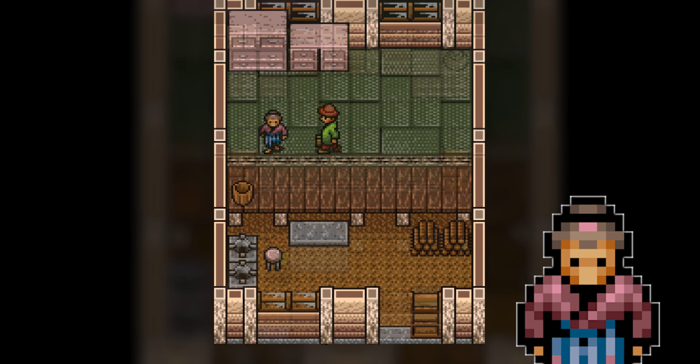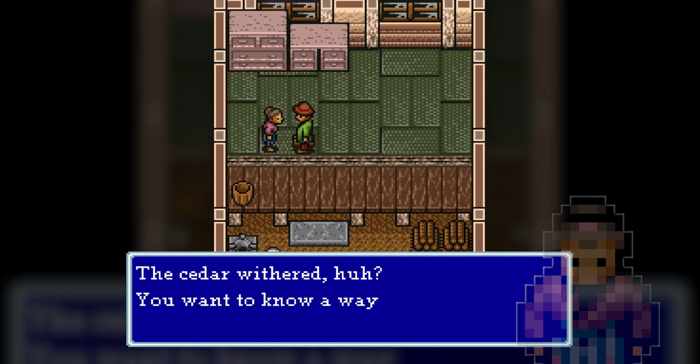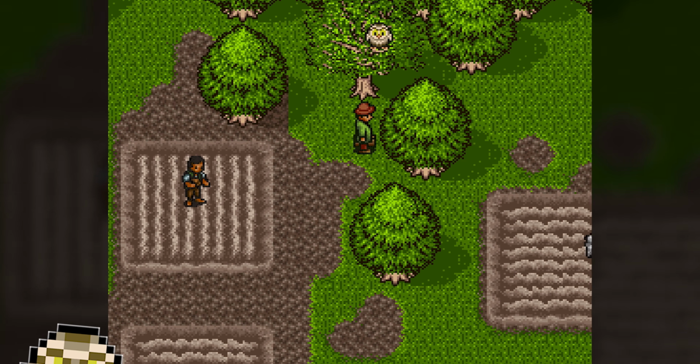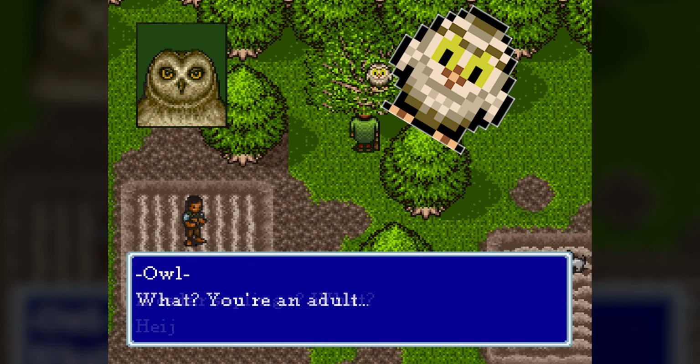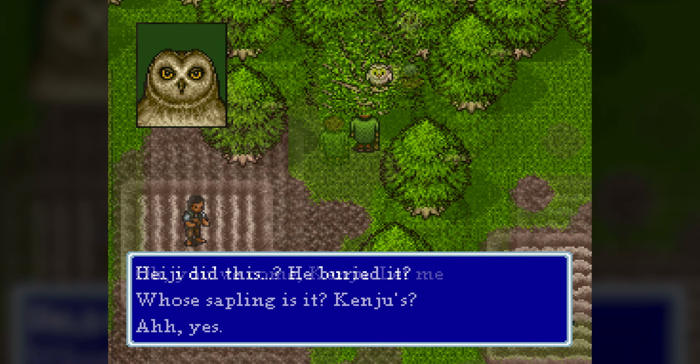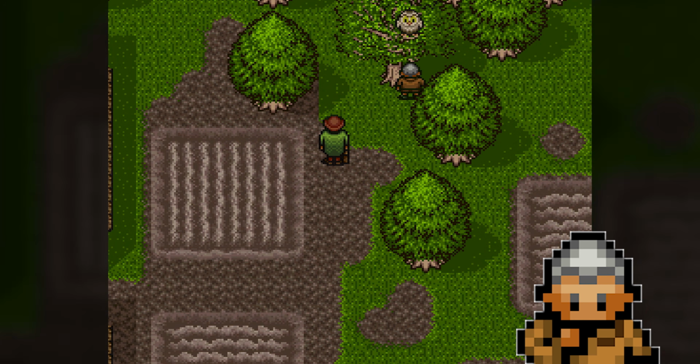Afterwards, Kenju's mother laments the fact that they can't afford another cedar sapling before remembering that Kenju has often been seen talking to a strange owl who may be able to help. Nesting in a nearby oak tree, the owl has seen what we've done for Kenju. We bring Kenju to the owl, who says to rebury the sapling and wait 7 days.